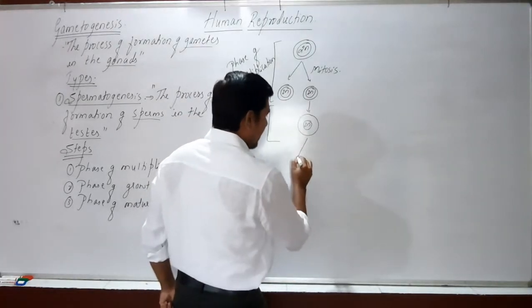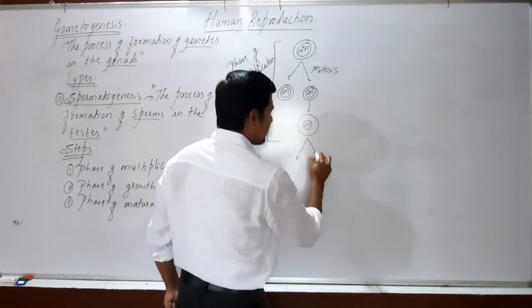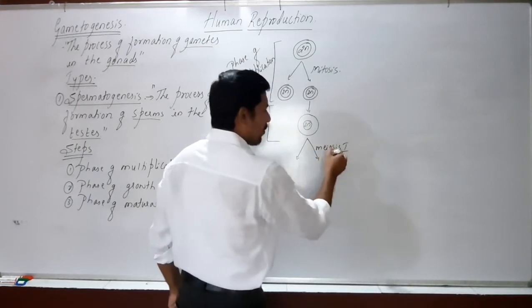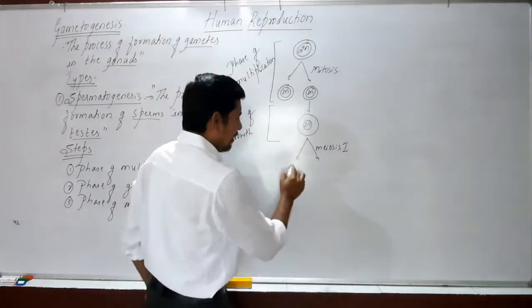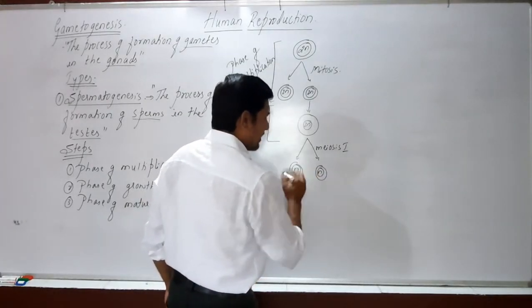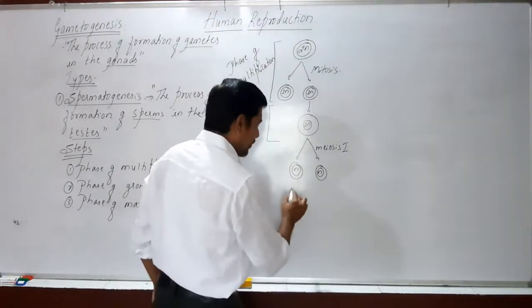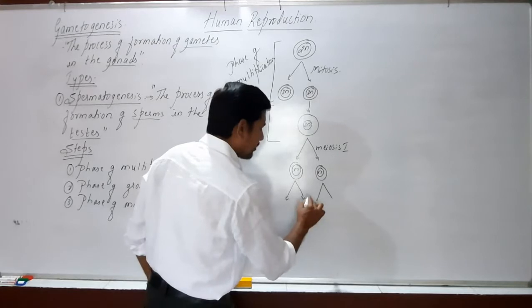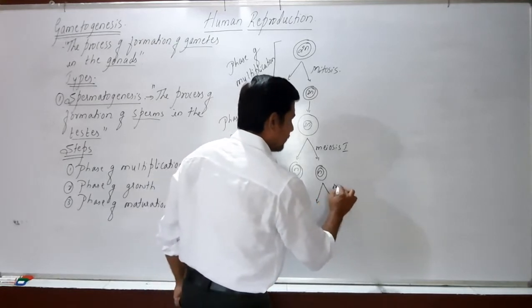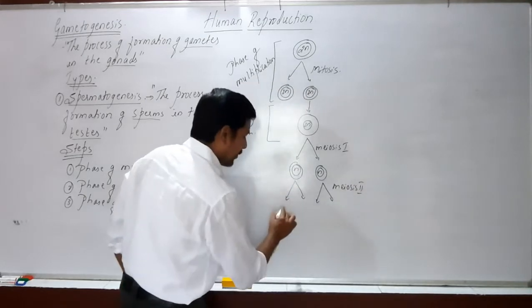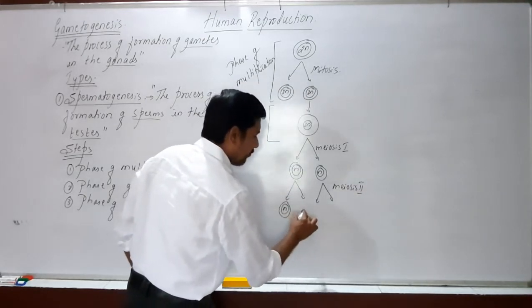Then this cell undergoes a meiosis. Here we have meiosis 1, or we also call it as first meiosis, to produce into haploid cells, 2 cells, and these haploid cells undergo the second meiosis. We also call it as a meiosis 2. Second meiosis to produce into 4 cells.